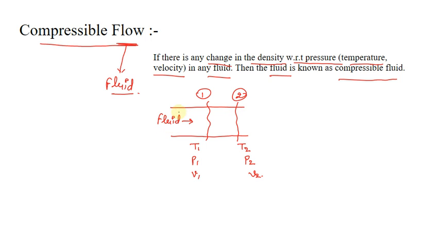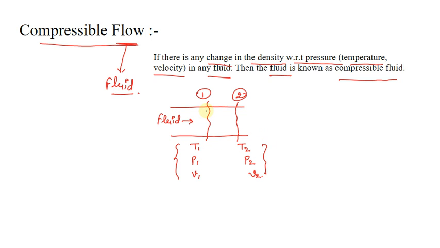Let's say there is a pipe, a channel, and in this channel a fluid is flowing. This channel has two sections, section 1 and section 2. At section 1 the temperature is T1, the pressure is P1, and the velocity is V1. At section 2 the temperature is T2, the pressure is P2 and the velocity is V2. That means the parameters are different. So what does it mean?